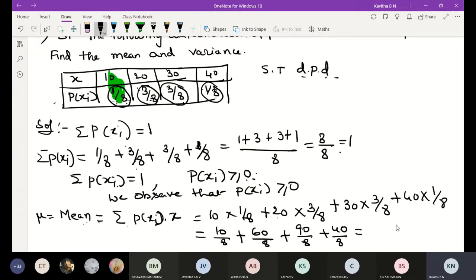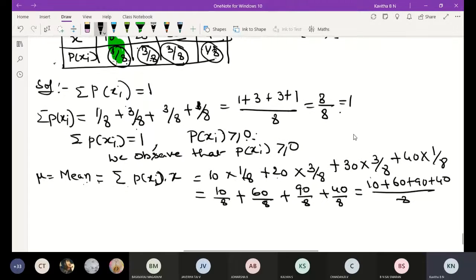Then simplify and tell me the answer. 25, ma'am. 10 plus 60 plus 90 plus 40 divided by 8, we are getting 200 by 8, which is 25.